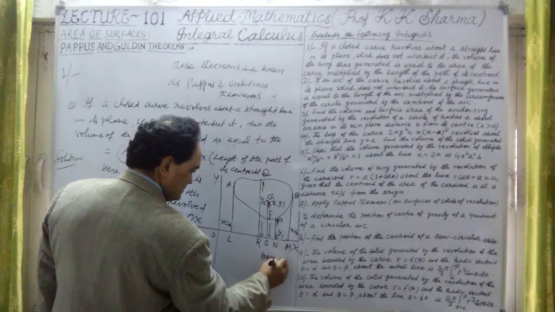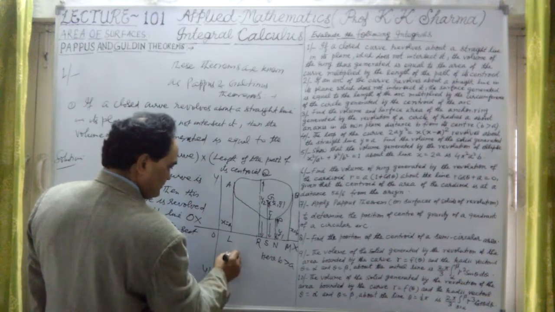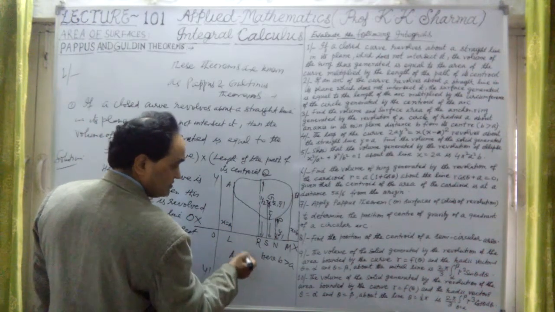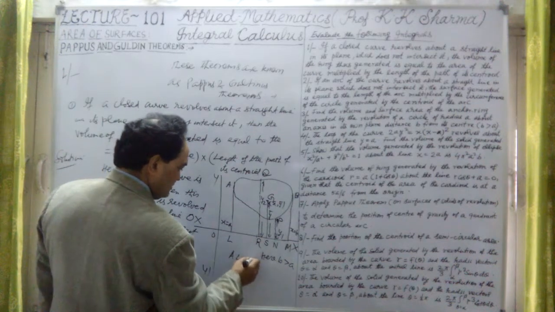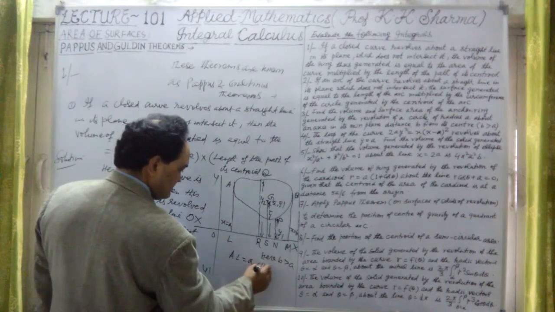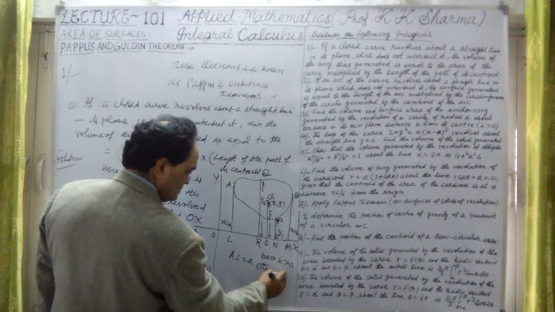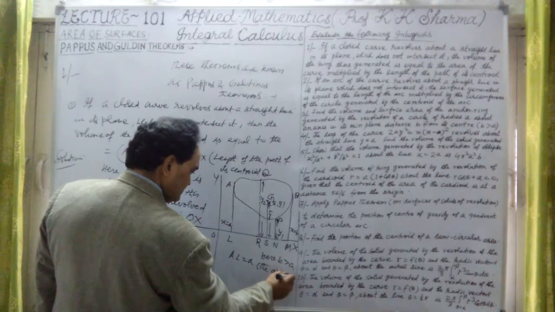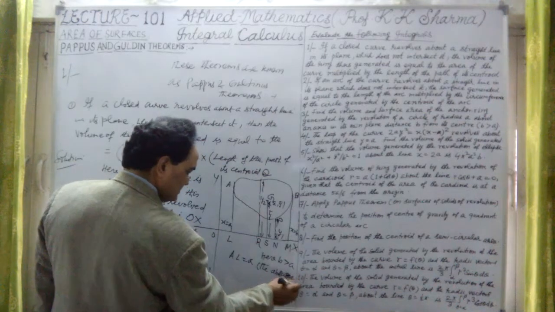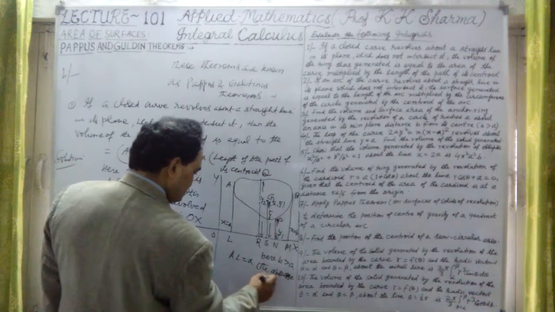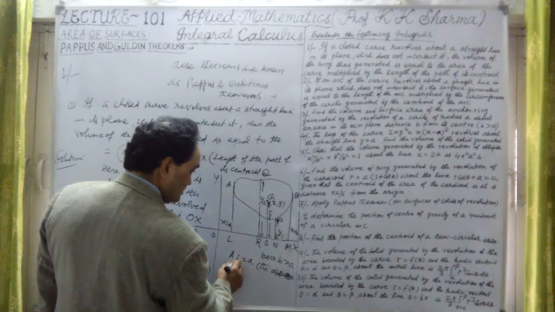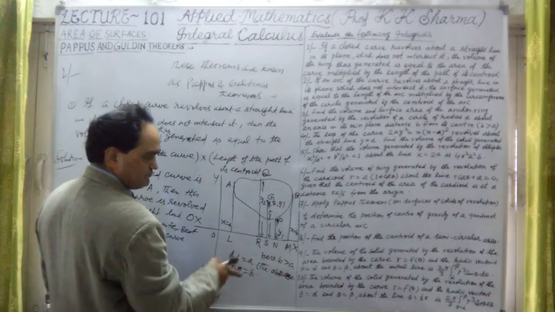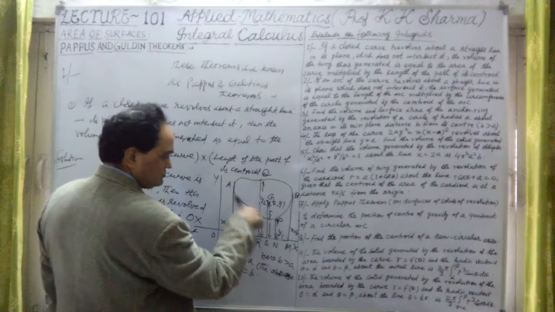The abscissas AL is equal to a and BM is equal to b. So we will take the limits from a to b of this closed curve.